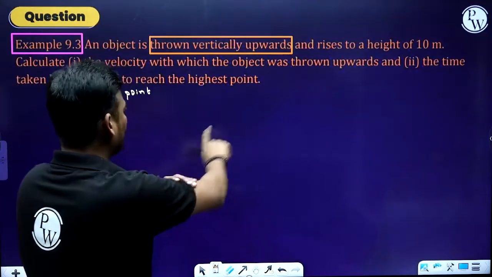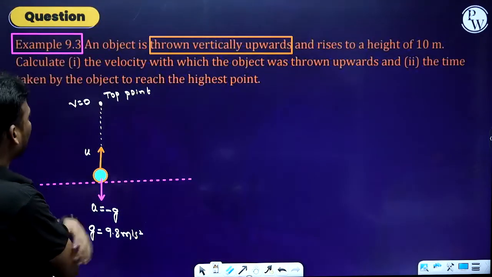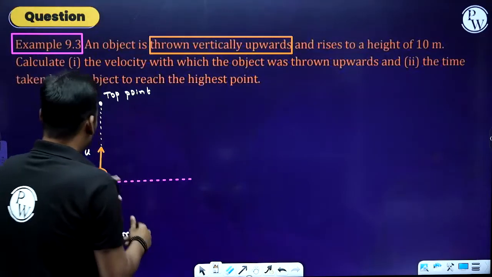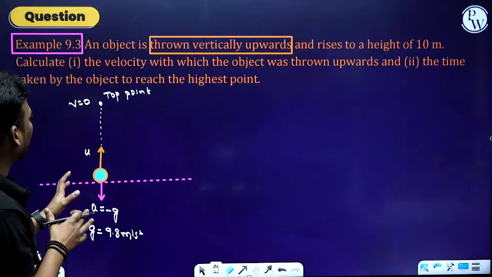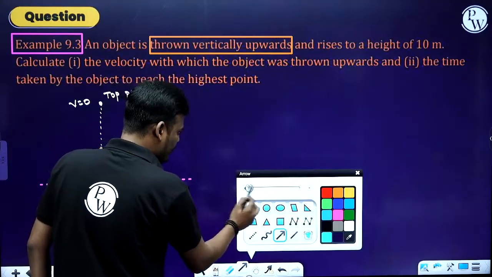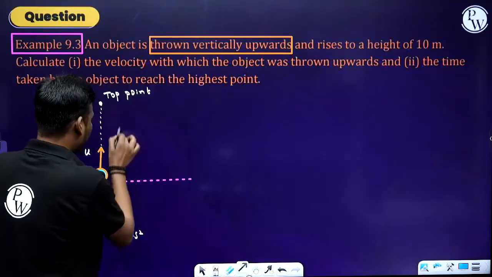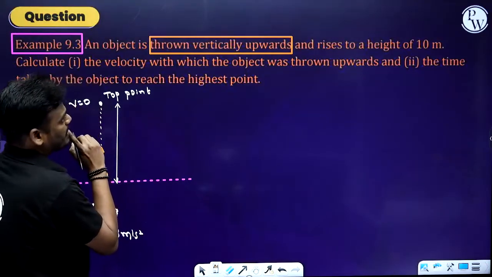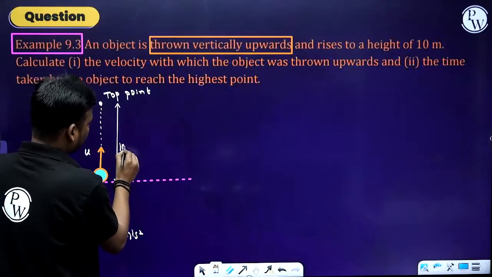Now the first question they've asked is the velocity with which the object was thrown. Here you can see it is independent of time, and from this point to this point the height is 10 meter.